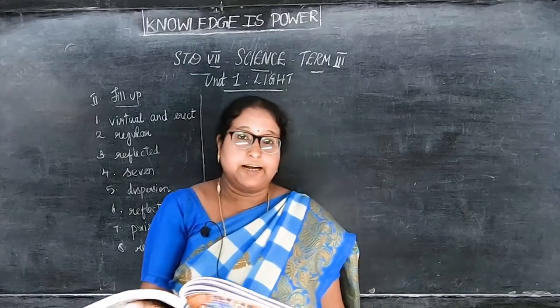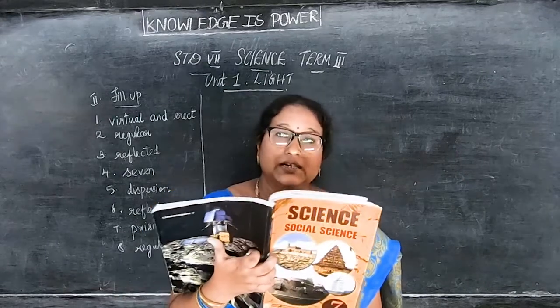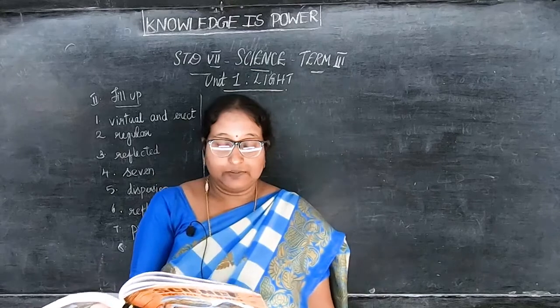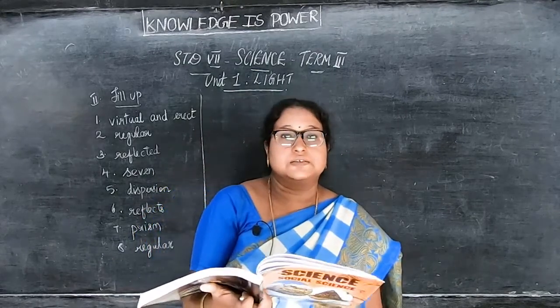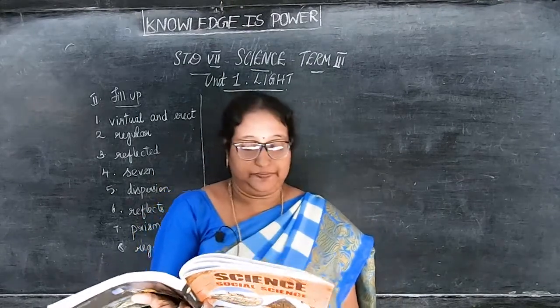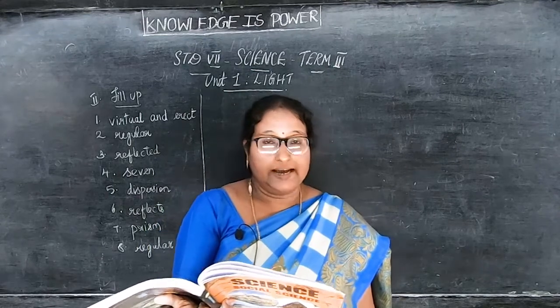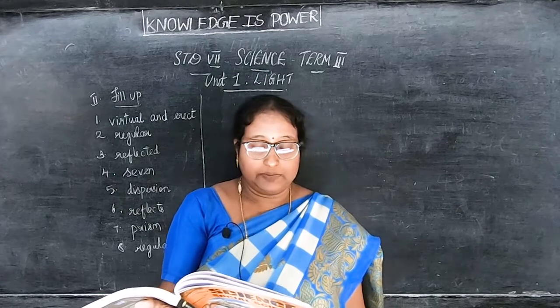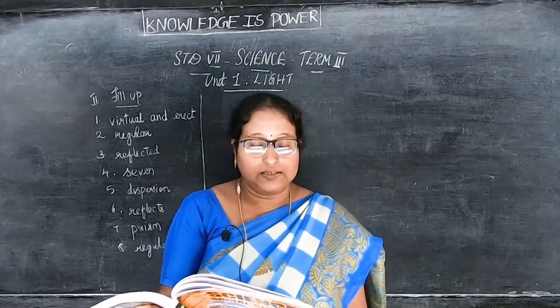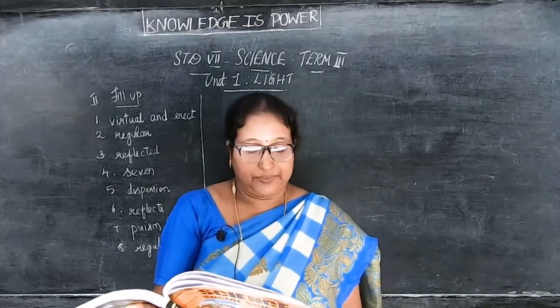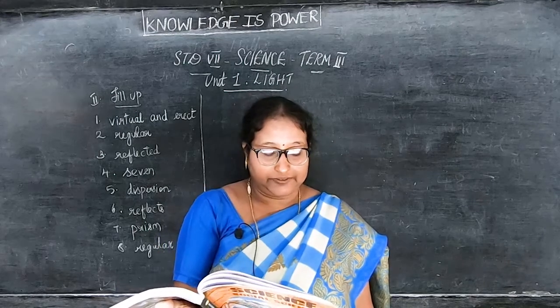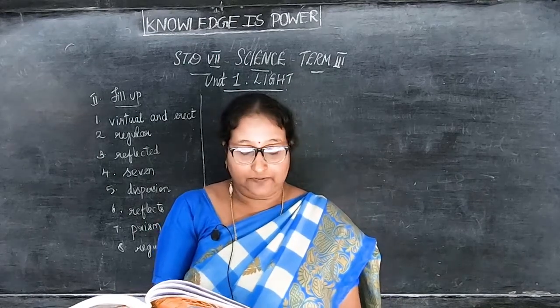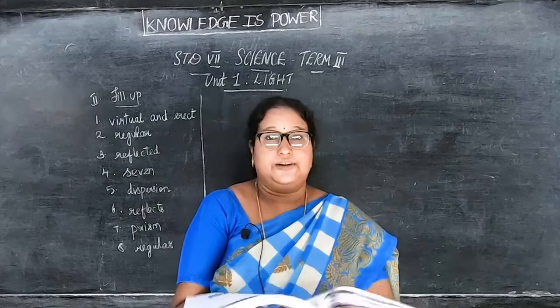Sunlight is a blend of dash colors, 7 colors. The splitting of white light into 7 colors is called dispersion. The moon dash sunlight reflects. The sunlight can be split into its constituent colors using a prism. Reflection of light from rough surface is called dash reflection, regular reflection.